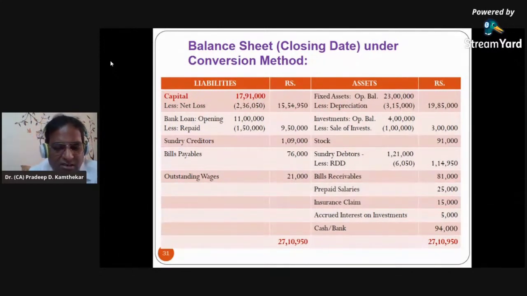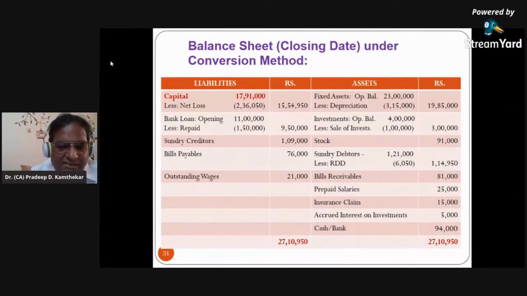Now cash and bank. Now this is a balance of cash and bank at the end of the accounting year. So this will have a second effect in the cash and bank account. This is debit. Asset side means debit. So there is the credit effect pending. So this will be shown on the credit side of cash and bank account as by balance carried down, which is nothing but a closing debit balance of cash and bank.